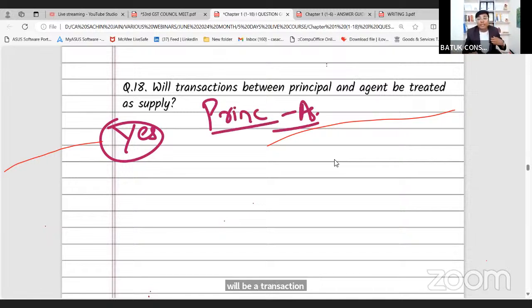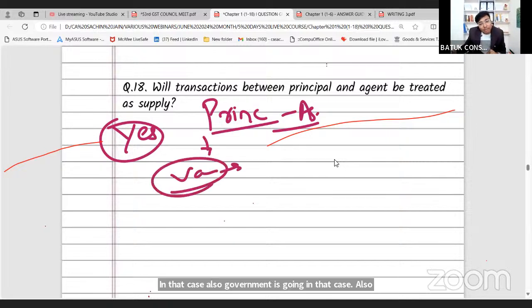Even if I am supplying the goods to my agent without any consideration, in that case also the government is going to decide the valuation as per the valuation rules. They have specific valuation rules, rule number 29 of the CGST rules, and through that rule they will decide the value of that transaction. Hence we need to be very careful while doing the audit, while filing the GSTR 9 or 9C return, if there is any transaction between the principal and agent.